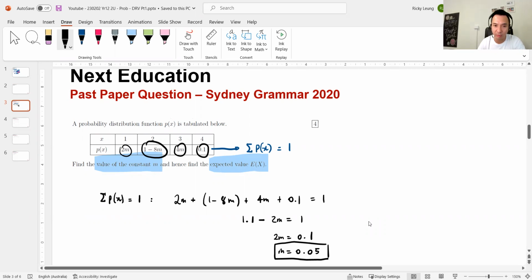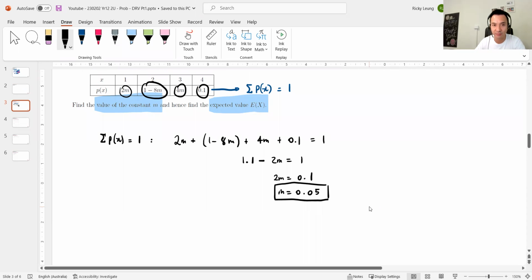And then that will give you your 2 marks in this case, and then the expected value will quite simply be the sum of all p(x)'s multiplied by x. So what that means is I take m times that, 1 times that, plus this guy times this guy, etc. So let's do that.